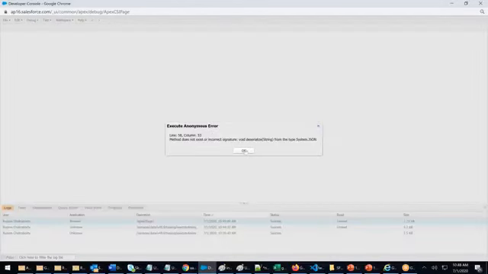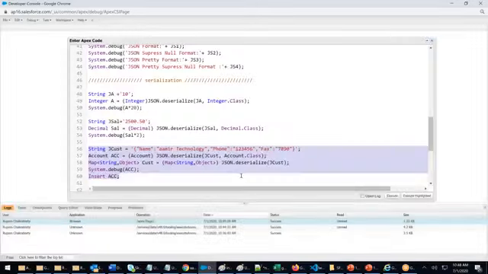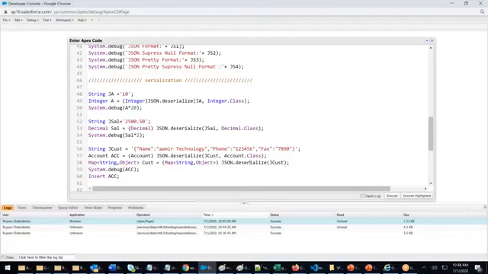Still have incorrect signature. What is that? Method does not exist. Incorrect type. Deserialize. Right? JCust. JSON dot. What is that I'm doing? Map of string comma object. Perfectly fine. That's the cust. Perfectly fine. JSON dot deserialize. Deserialize will not take map. That is the reason that we have another data type called untyped.